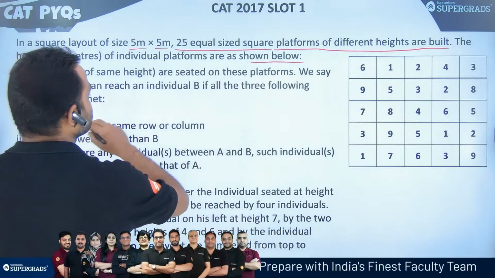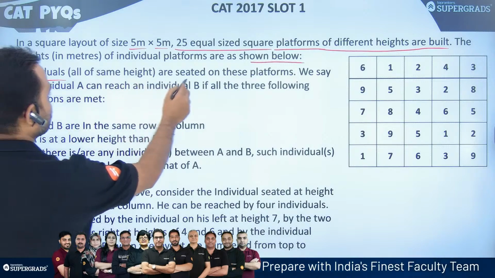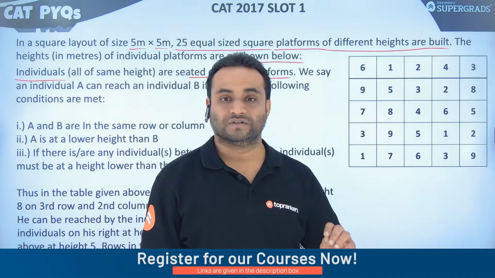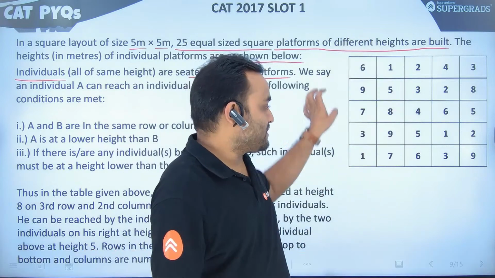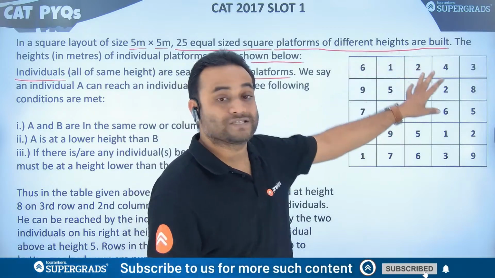Now it says individuals of the same height are seated on these platforms. So 25 platforms, 25 individuals are seated on these platforms.